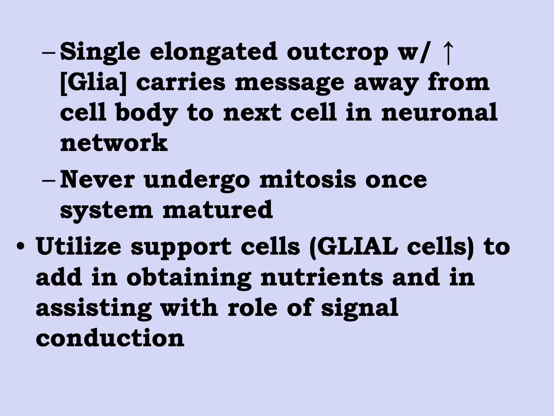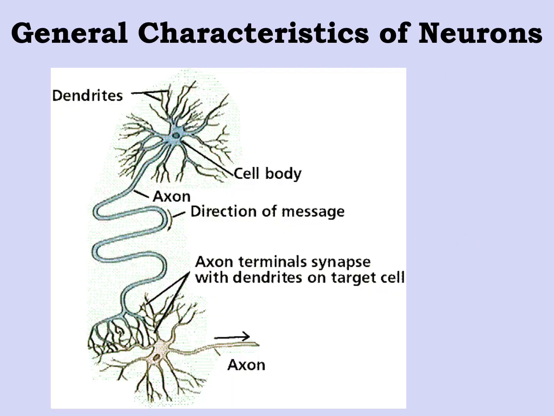If we look at the neuron itself, what we see is a centralized cell body known as the soma, surrounded by small outcrops known as the dendrites. We'll get more detail when we talk about the neurons within the nervous system discussions. There is a long projection known as the axon. The axon is going to dictate the direction at which the message is sent, and then it will synapse or junction onto other axons at the axonal terminals, which lead to the dendrites of the next neuron in the sequence.